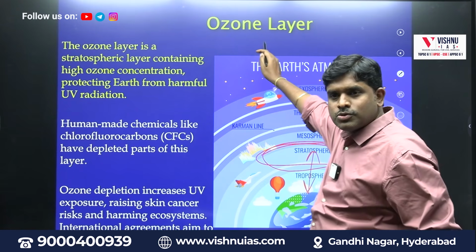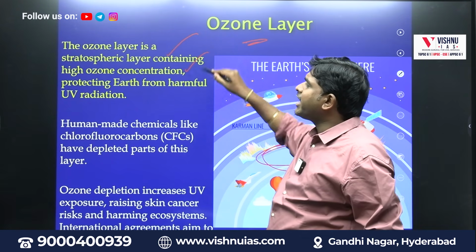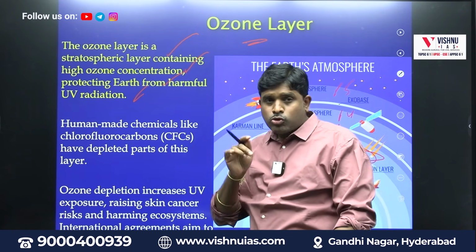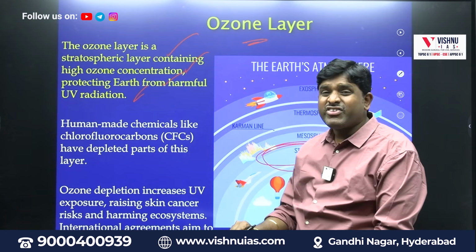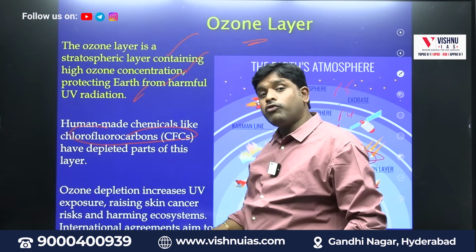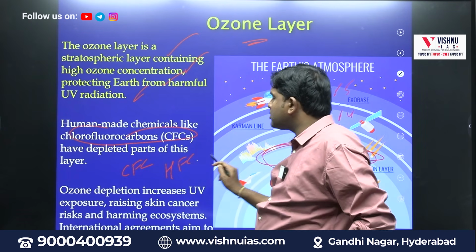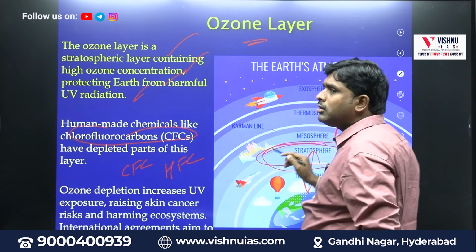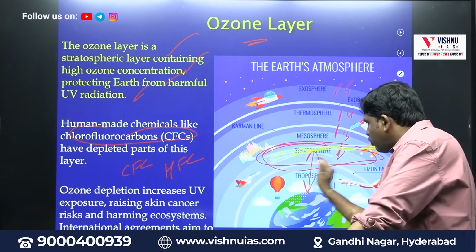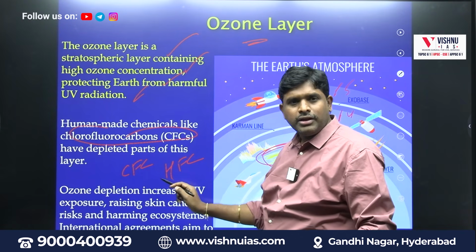That is called the ozone layer. Ozone layer, the stratosphere layer containing high ozone concentration, protecting Earth from harmful rays. Now the ozone layer is getting impacted because of CFCs, which are called chlorofluorocarbons or hydrofluorocarbons also. Chlorofluorocarbons or hydrofluorocarbons, these both are responsible for deterioration of the ozone layer. Here the ozone layer is getting deteriorated mainly because of what? Chlorofluorocarbons and